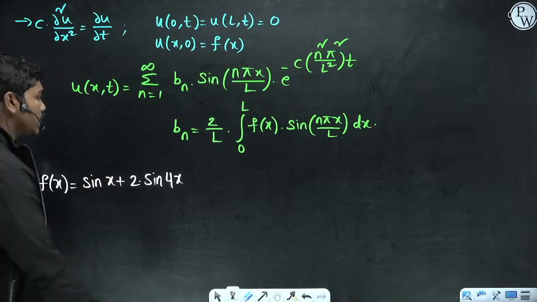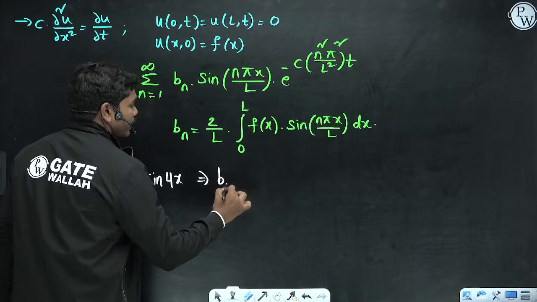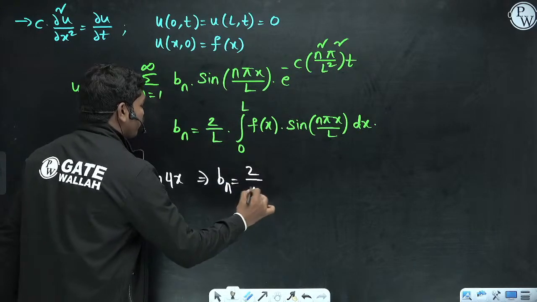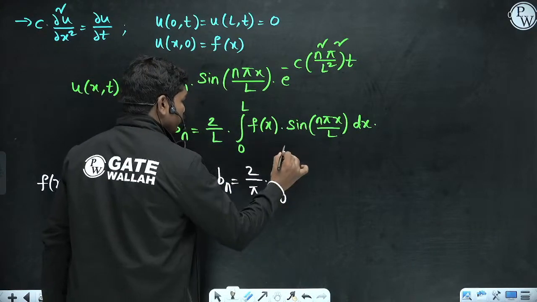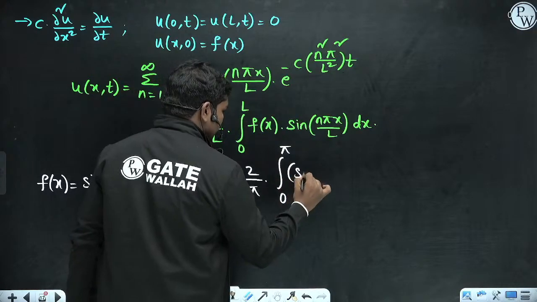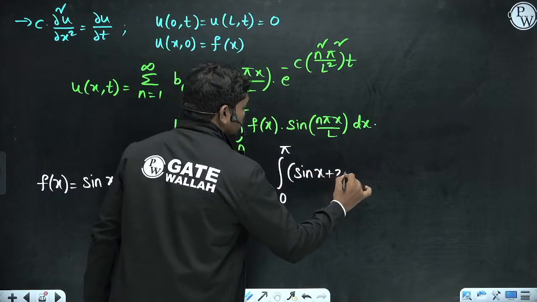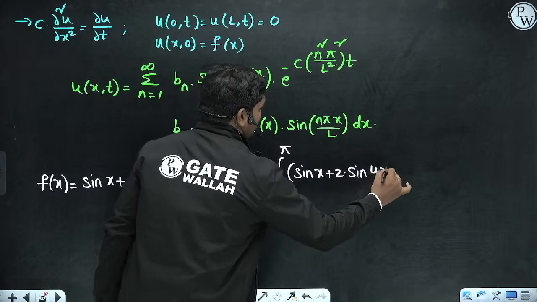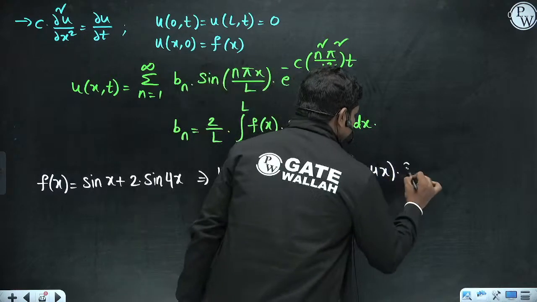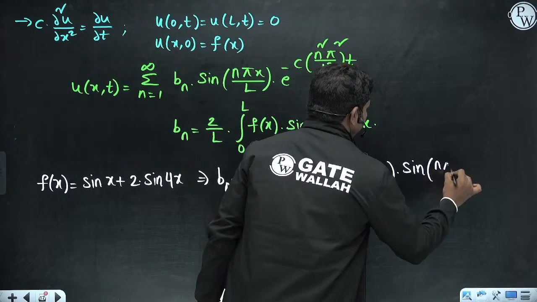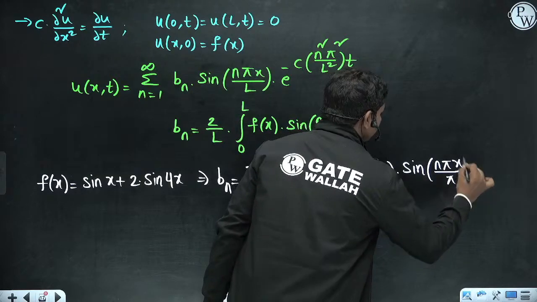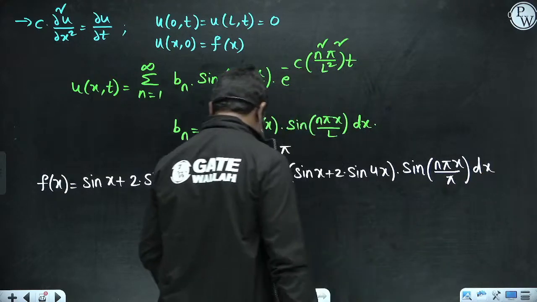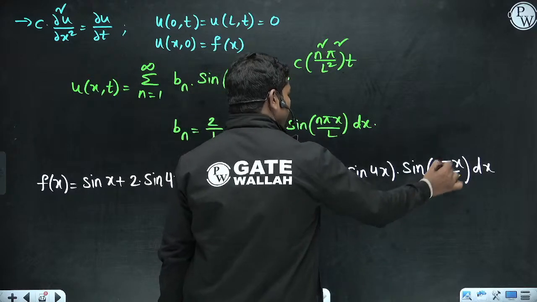So bn is equal to 2 by pi into the integral from 0 to pi of f of x, which is sin x plus 2 times sin 4x, multiplied with sin n pi x by l, l is pi again, dx. Now if you see carefully, this pi and pi get cancelled.